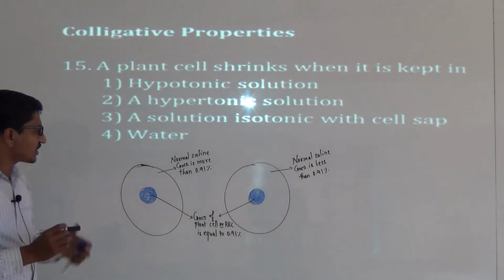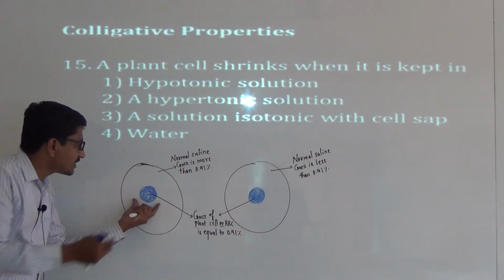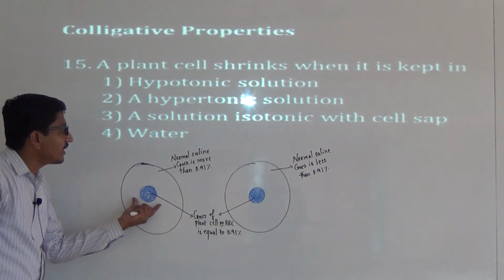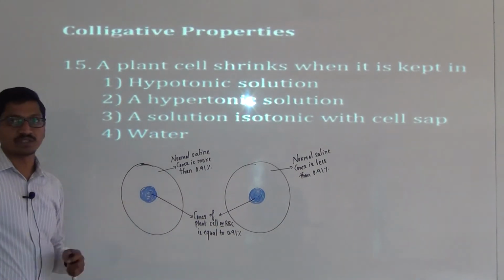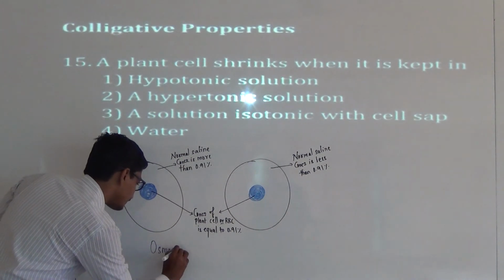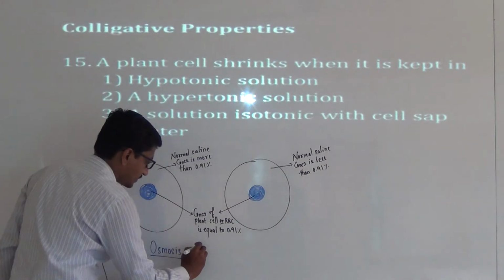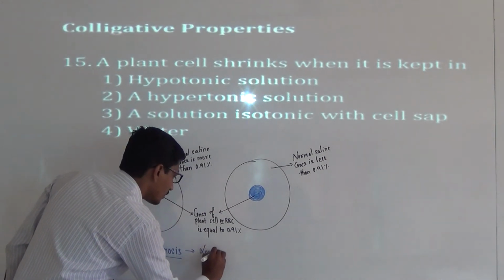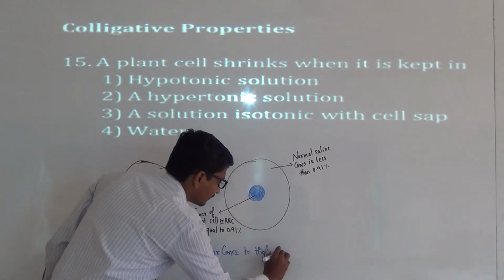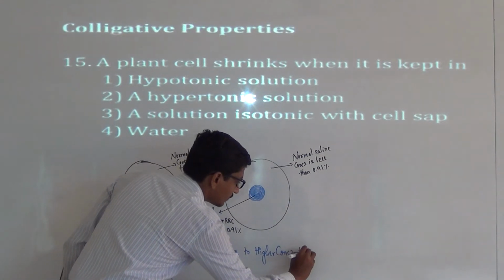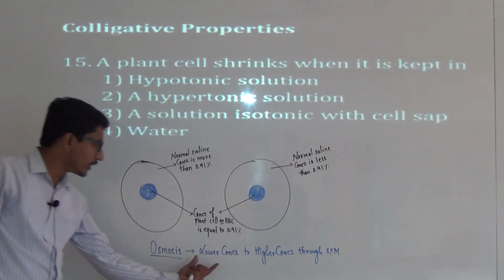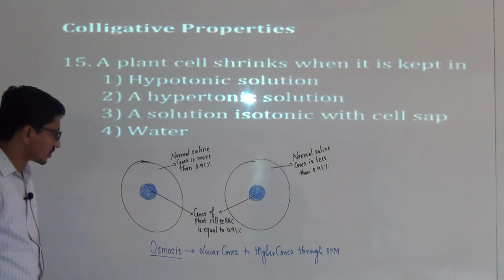In the first case, the plant cell is placed in normal saline whose concentration is more than 0.91%, and osmosis takes place. Osmosis is the spontaneous flow of solvent molecules from lower concentration to higher concentration through a semi-permeable membrane.